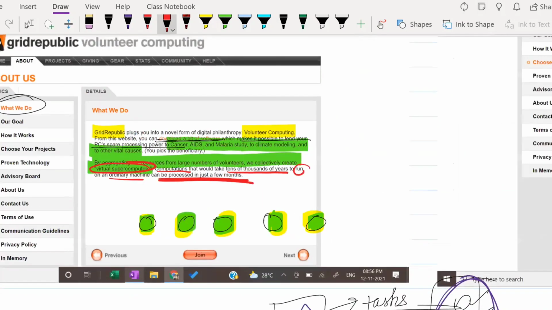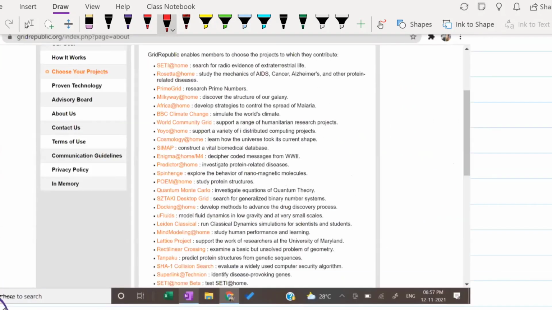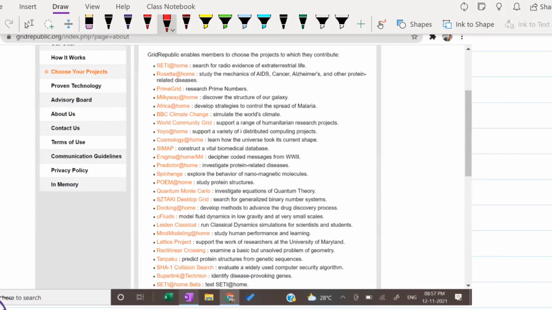So this was the brief about grid computing. On this website you can choose a project for which you would want to lend your laptop. There are different kinds of projects, like world climate, then protein-related diseases, nanomagnetic molecules, protein structures. So for different kinds of studies or research, they use this.